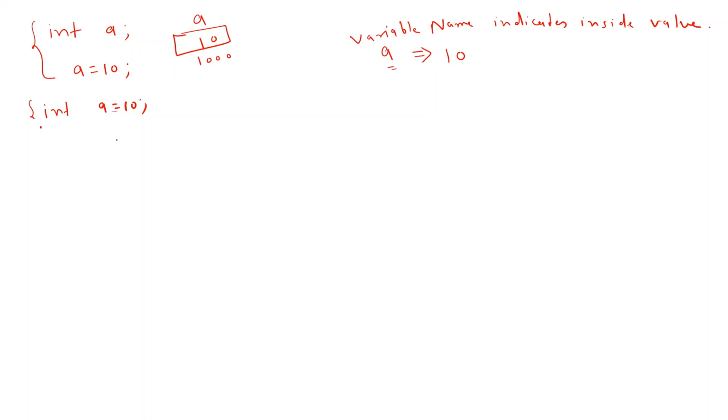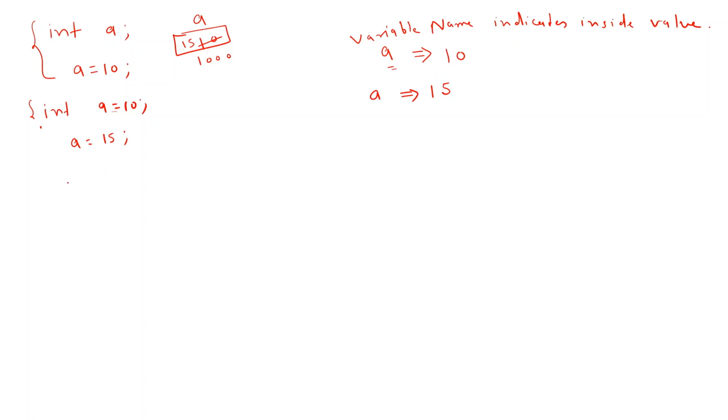For example, in further lines of my program, if I write a equals to 15, then this 10 is replaced with 15. Now if I print a, what will it give? The variable name indicates the inside value. So now the value is 15 in this case.